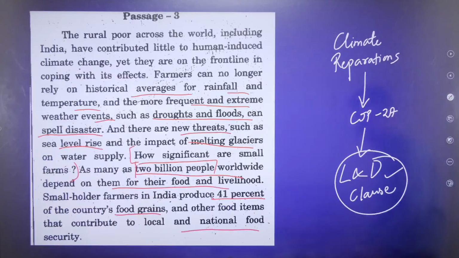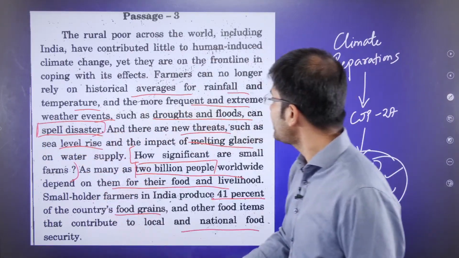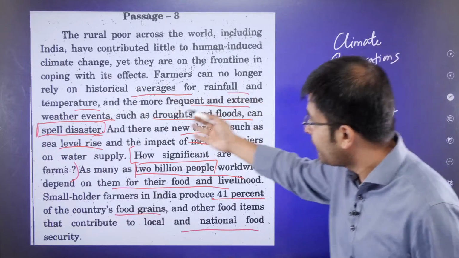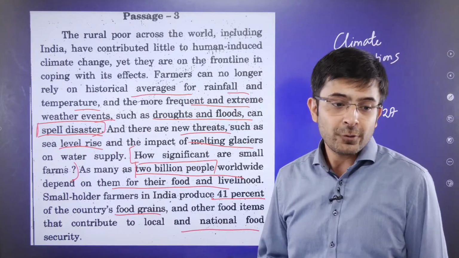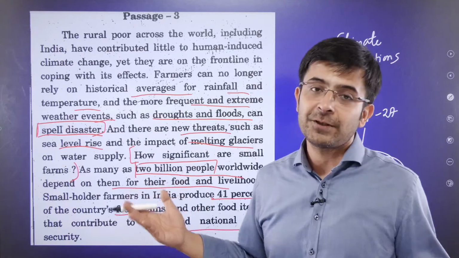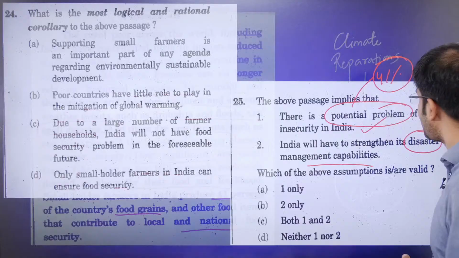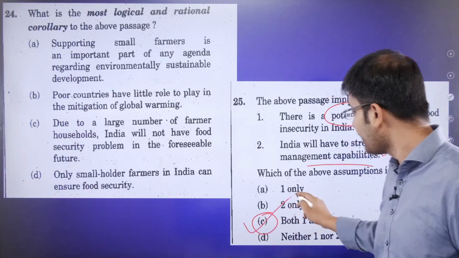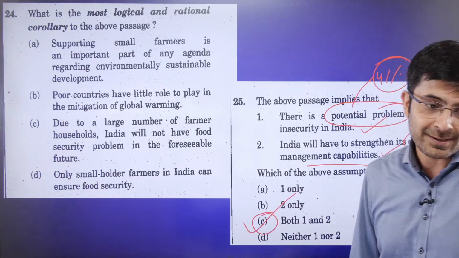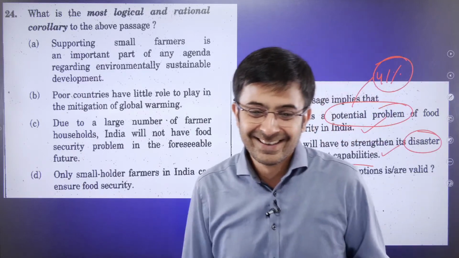Why? Because what are the things that lead to disaster? Well, averages for rainfall and temperature and frequent and extreme weather events. So if you are working on this, which means you are working on your disaster management capabilities, and that would help us. So obviously true, which means both are true. Both are being implied by the passage. Don't get confused. Okay.